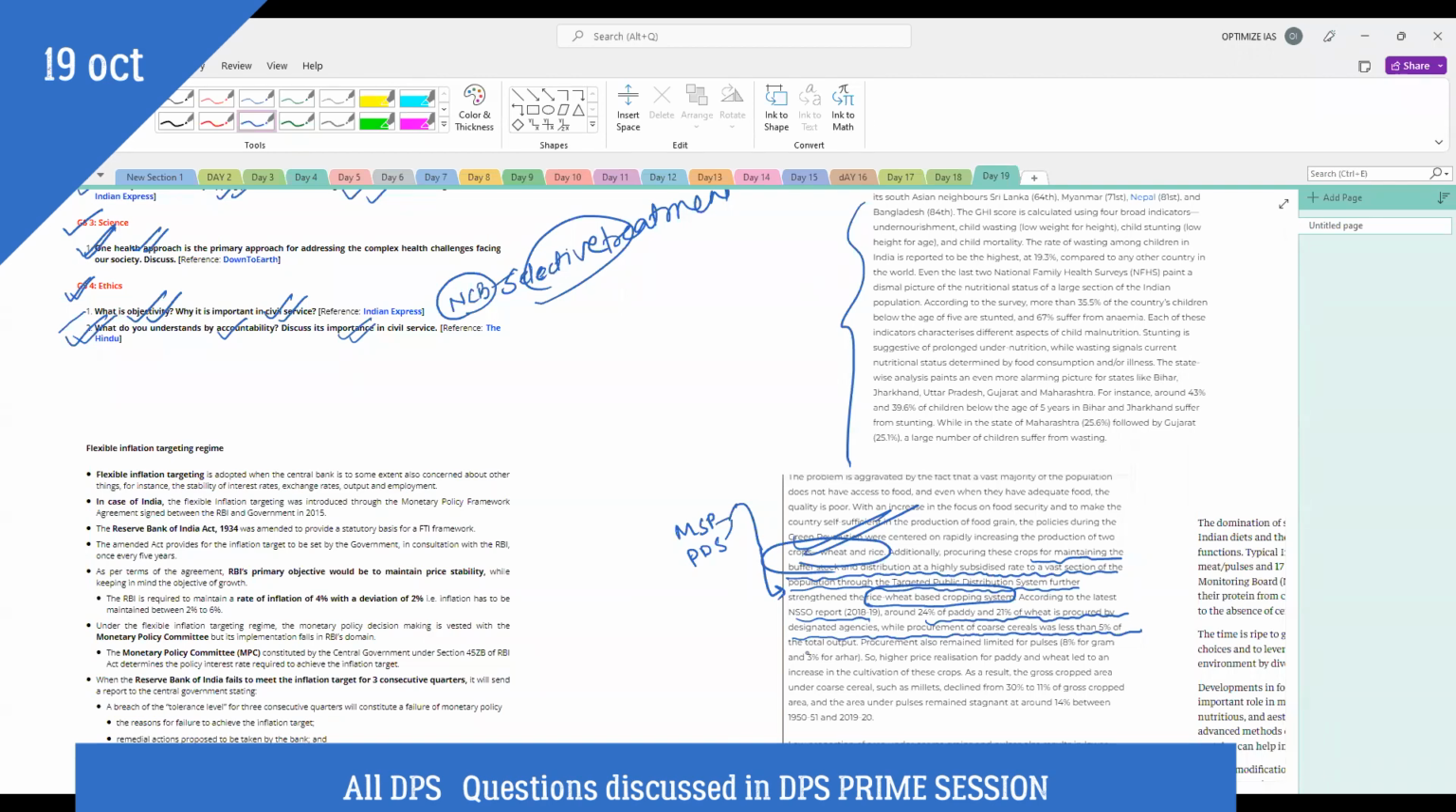24% of the entire paddy is procured. 21% of the entire wheat cultivated in India is procured. However, only 5% of the coarse cereals are procured. And pulses are also not in a very good position. You see, for pulses, only 8% of gram and 3% of arhar is procured.